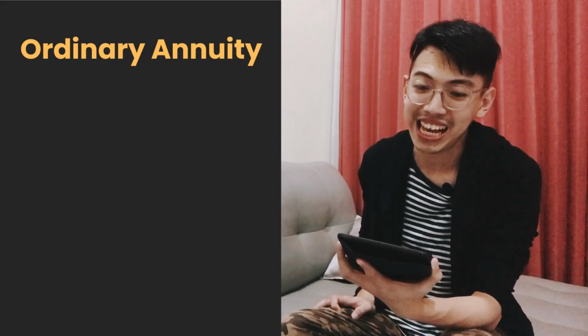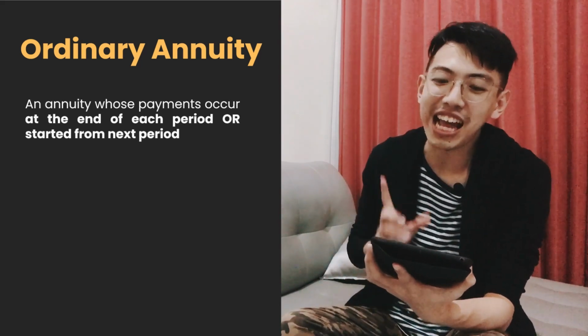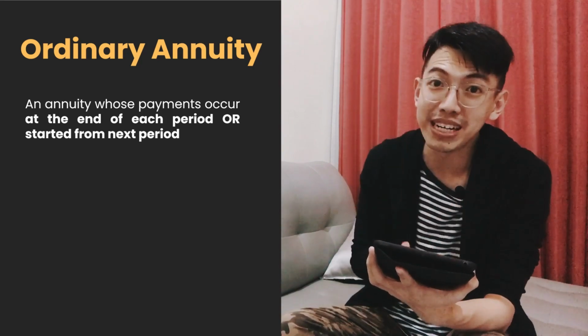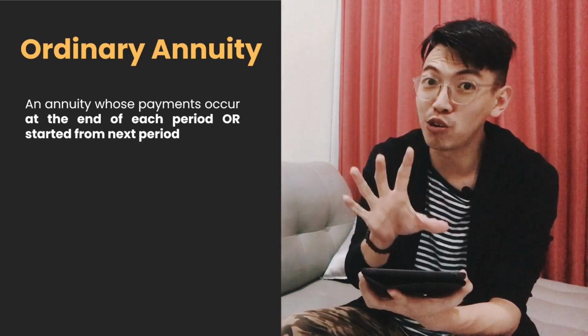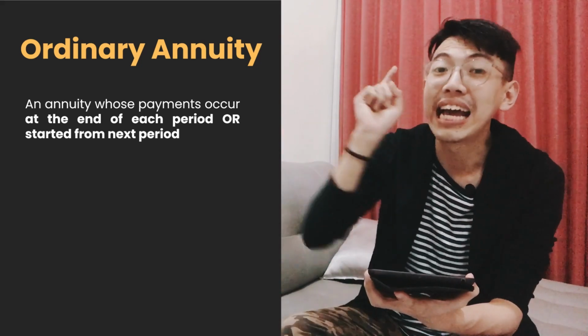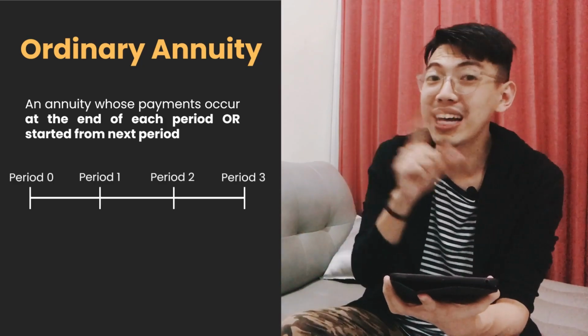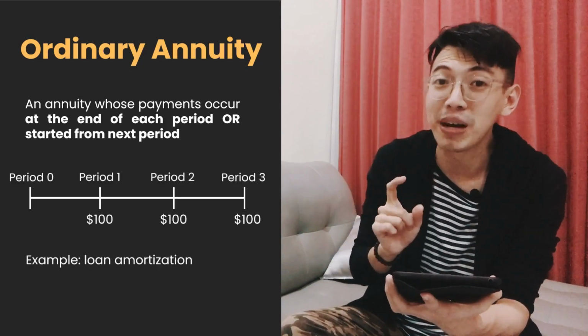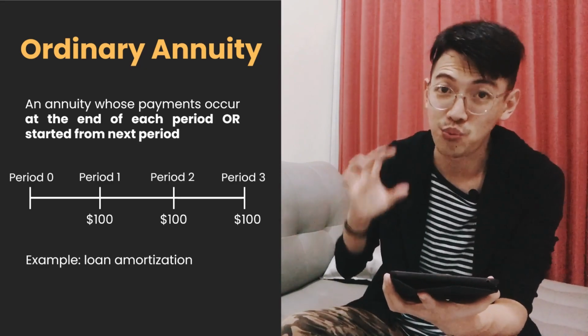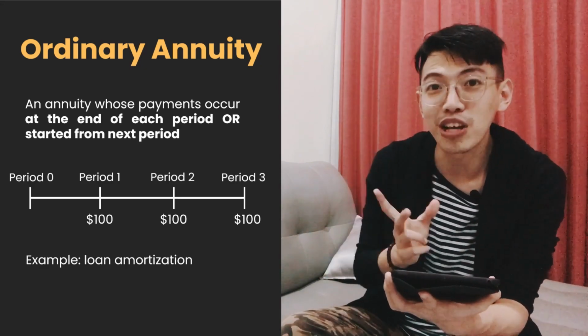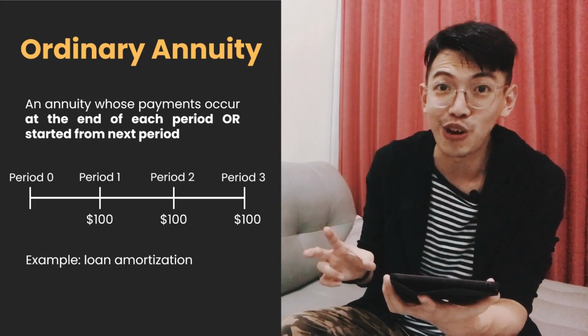Ordinary annuity. Ordinary annuity is an annuity whose payments occur at the end of period or start from the next period. For example, I have to pay a housing loan starting from next month. It is ordinary annuity. This is the example of the timelines. So it doesn't start from period 0, but it starts from period 1. The example is loan amortization or housing loan.